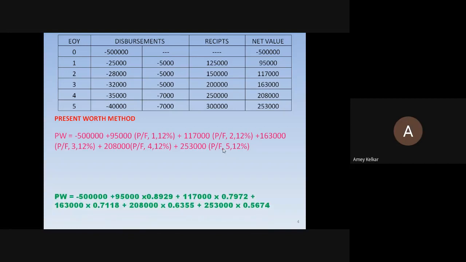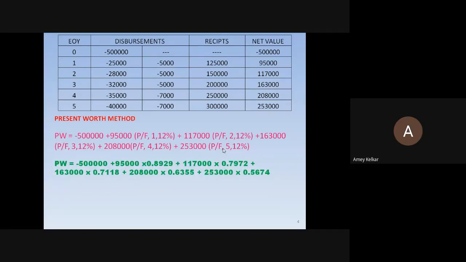Okay, so let's see. One check: have I taken these factors correctly or not? Sir, it's correct, sir. I got 6935.4. Just check, any one of you.